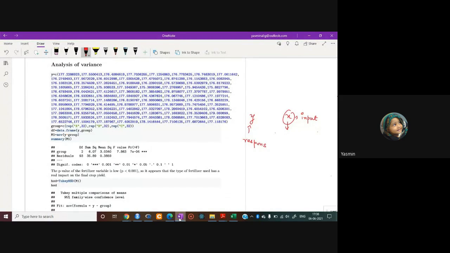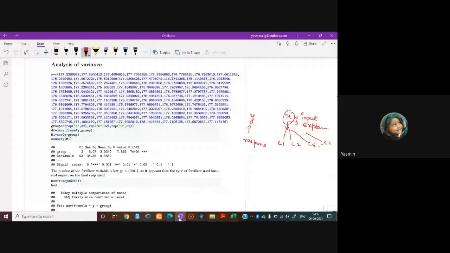When we use analysis of variance, the input variable, the explanatory variable, is categorical but not continuous. Categorical means this explanatory variable has certain categories, right? So C1, C2, C3 up to CK would be the categories of this variable.